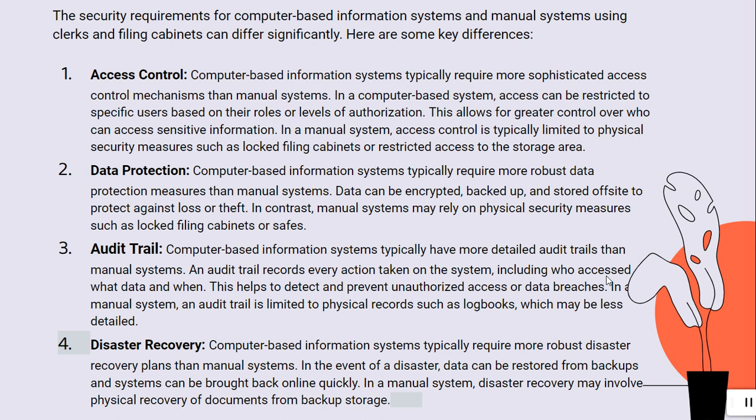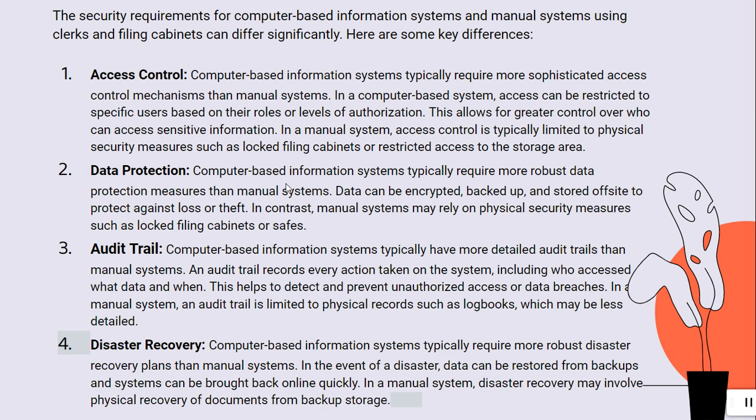The security requirements for computer-based information systems and manual systems using clerks and filing cabinets can differ significantly. Here are some key differences. Access control. Computer-based information systems typically require more sophisticated access control mechanisms than manual systems. In a computer-based system, access can be restricted to specific users based on their roles or levels of authorization. This allows for greater control over who can access sensitive information. In a manual system, access control is typically limited to physical security measures such as locked filing cabinets or restricted access to the storage area.